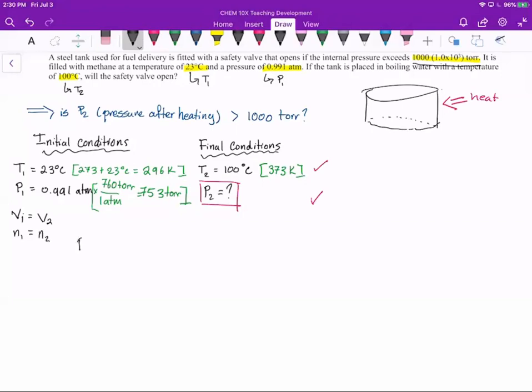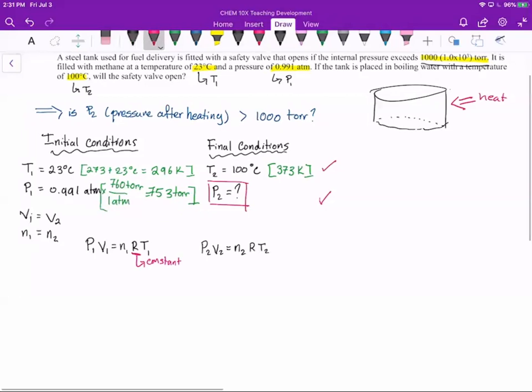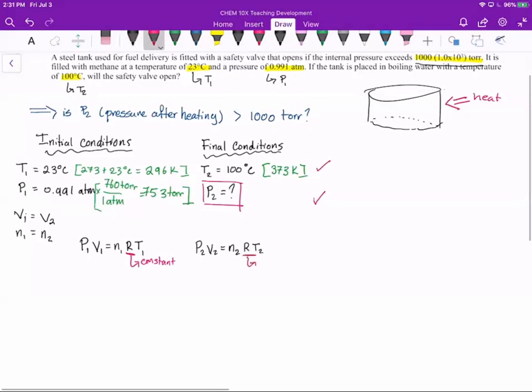And if we put this into an ideal gas expression, P1 V1 equals N1 R T1, where we're keeping in mind that R is a constant. And P2 V2 equals N2 R T2, again, where R is a constant.